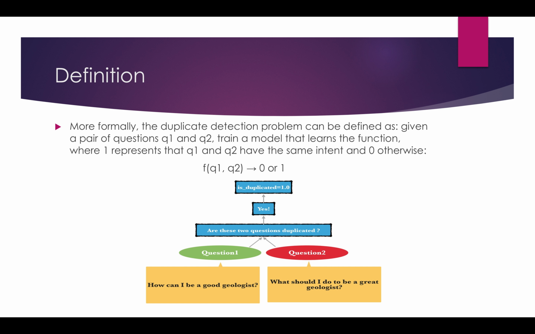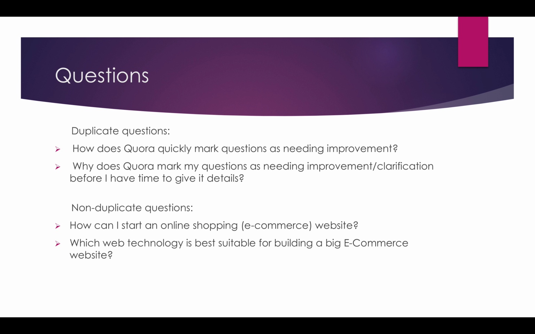Here there are two questions: how can I be a good geologist, and what should I do to be a great geologist? These two questions have the same intent, so we feed them into our training function, and since they have the same intent, our function should respond with one. These are sample questions that I have taken from the Quora test data set that they released last year. These two are similar questions and these two are non-duplicate questions.